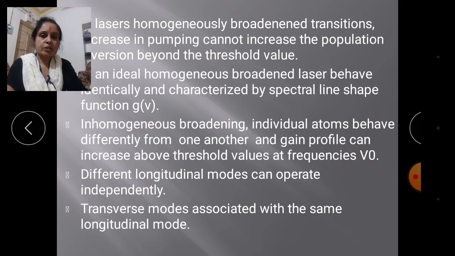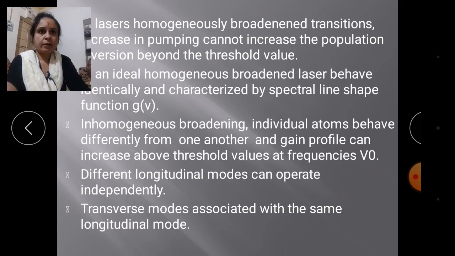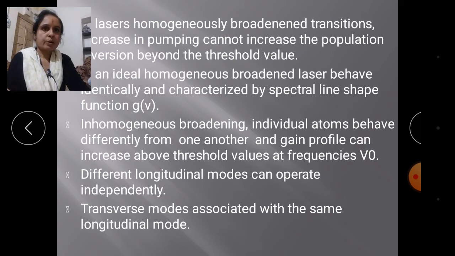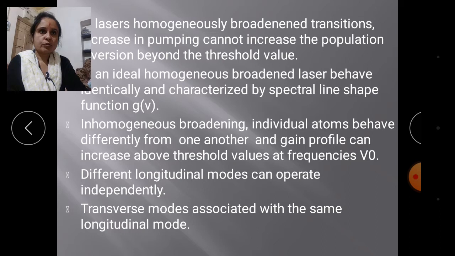So stimulating emission takes place in that manner. One mode performs the lasing action. The transverse mode is defined by the excited states belonging to the strongest longitudinal mode.